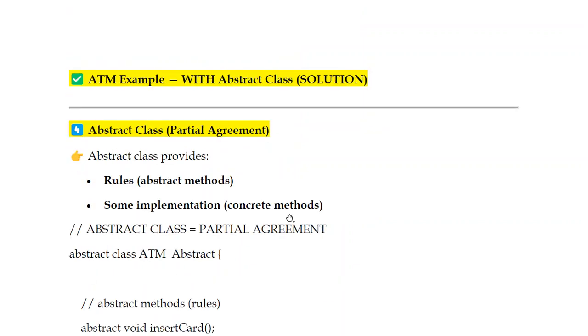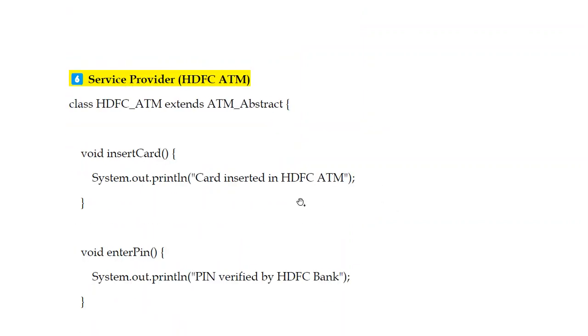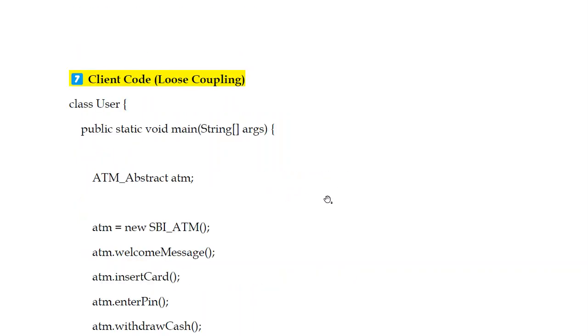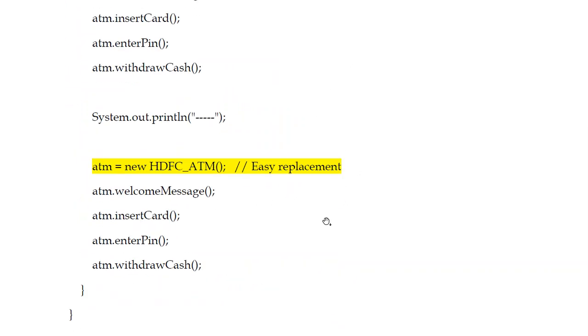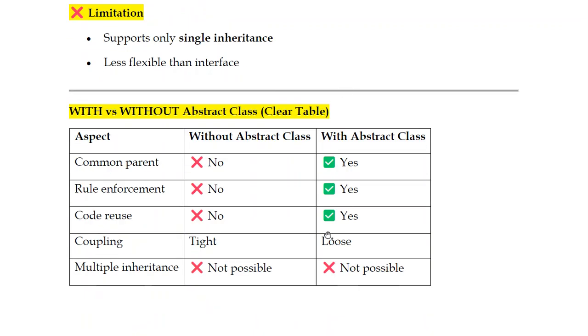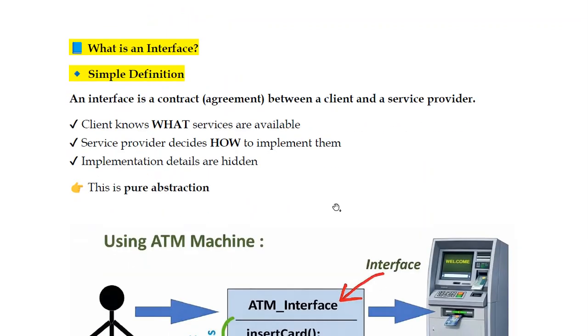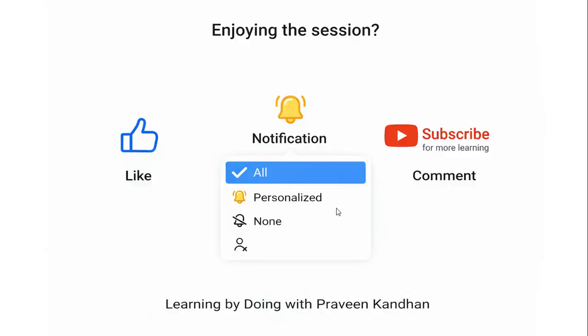So this is the reason the abstract class comes into the picture. Whatever methods you have used, you have to declare, you have to implement them, and then call them. I hope you are clear on this session. I know this session is too long and the video size has also increased. Anyhow, by the end of the session, you have to understand the purpose of using this abstraction concept. I hope this session is clear.